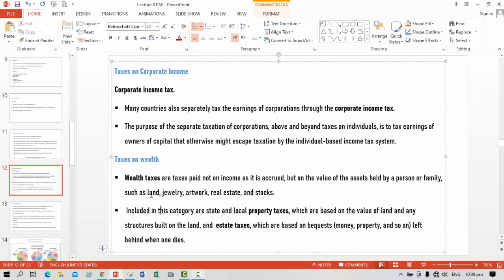These taxes include state and local property taxes, which are based on the value of land and any structure built on the land, and estate taxes, which are based on bequests, money, and property left behind when one dies. The property tax is usually collected by local or state governments.